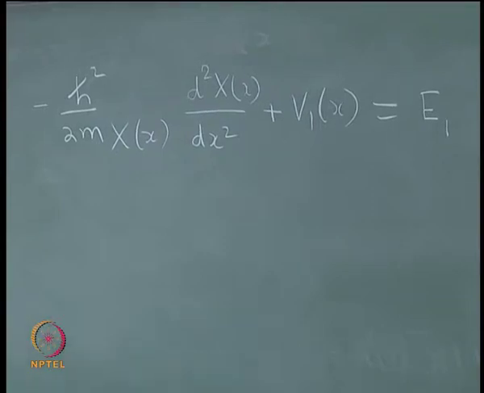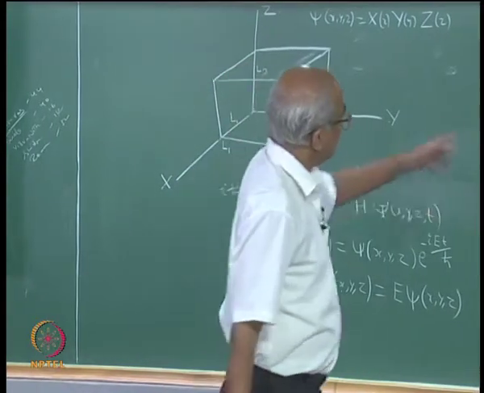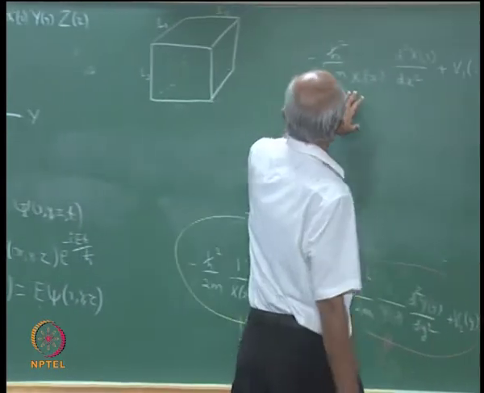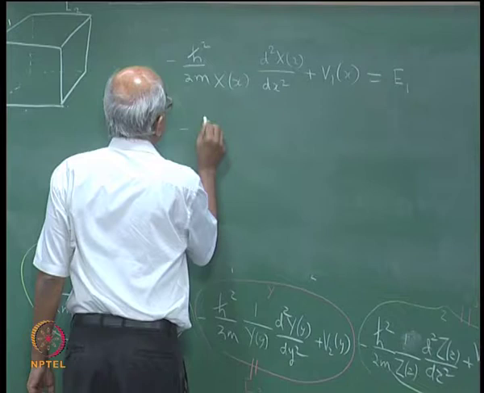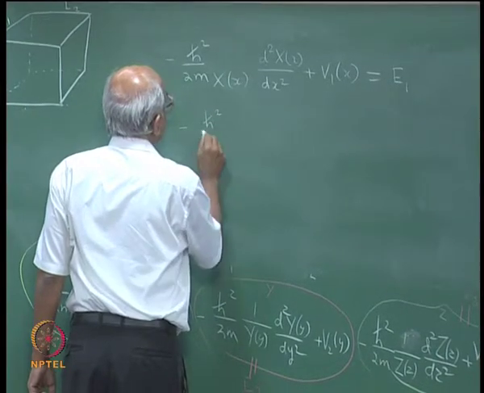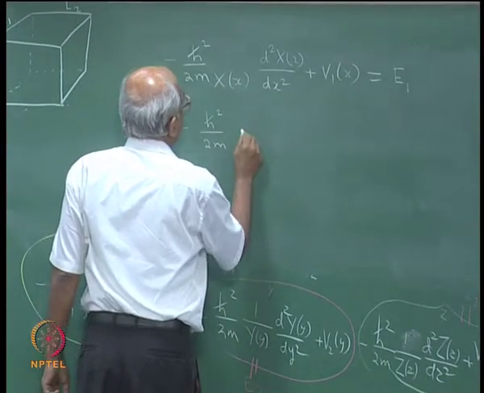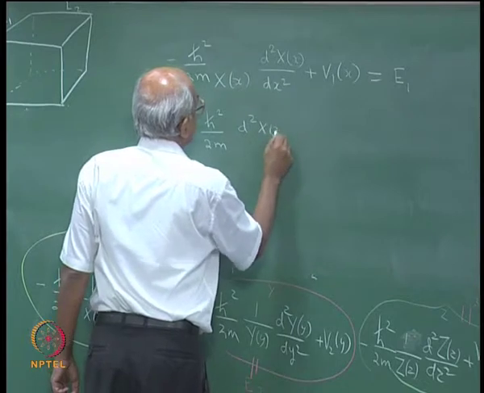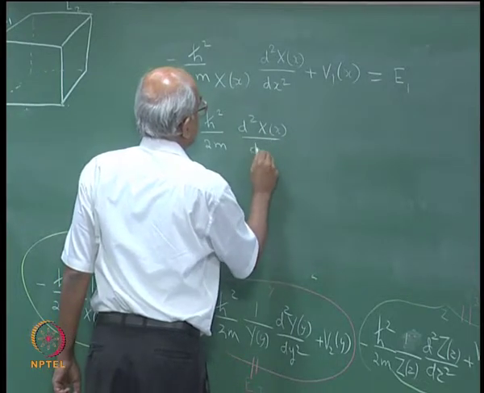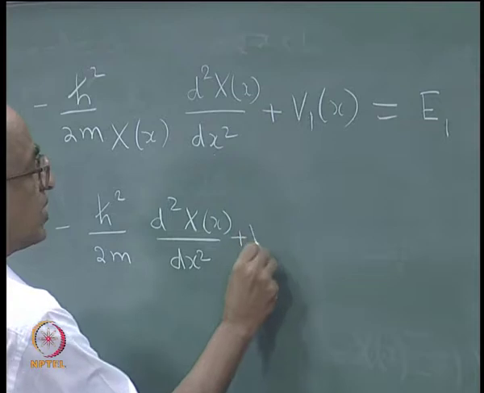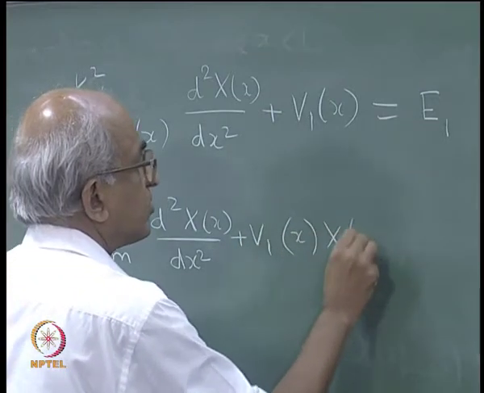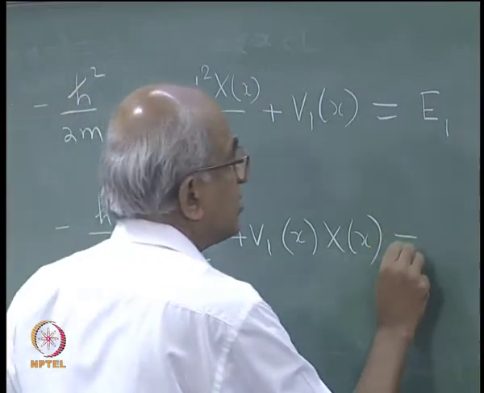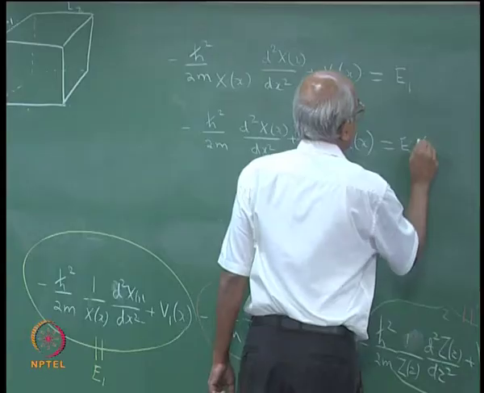But if you want, you can multiply throughout by this capital X of x, and if you multiply it throughout by capital X of x, what will happen? You will get minus h cross square by 2m d square capital X of x by dx square plus V1 of x into capital X of x is equal to E1 capital X of x.